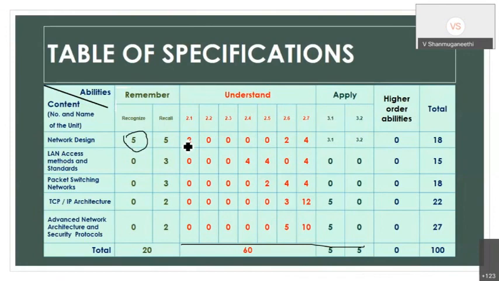How are we going to break it? For example, draw the architecture of the 8086 microprocessor and explain the blocks. The same question can be restructured. The first, 3 marks: draw the architecture of the 8086 microprocessor. Second, write a short note on direct, indirect, and immediate addressing modes. The fourth one, the third question. Like that I am writing 3 questions as a single question, so the 3 questions together achieve the single question.